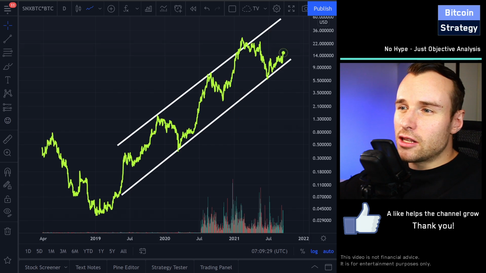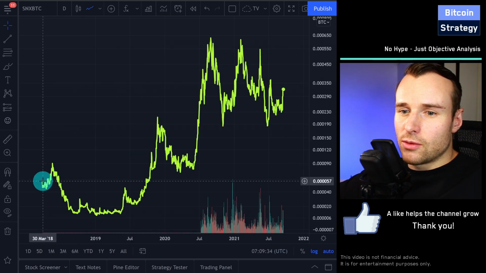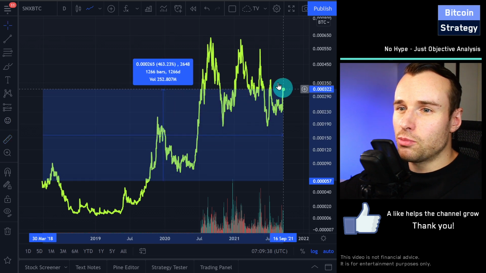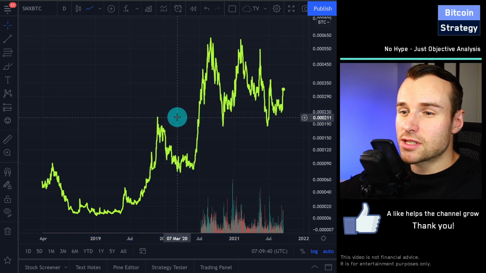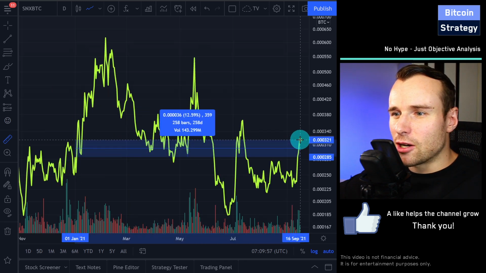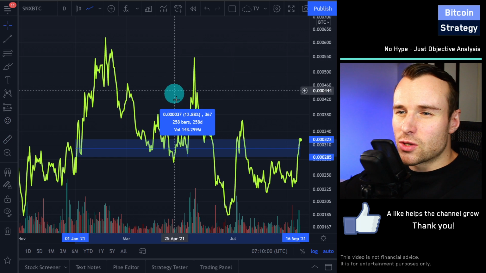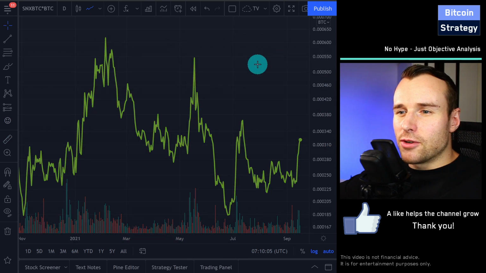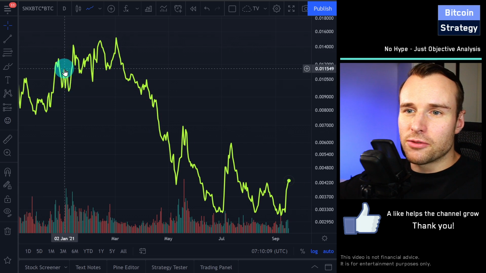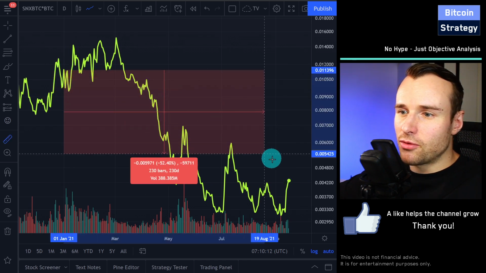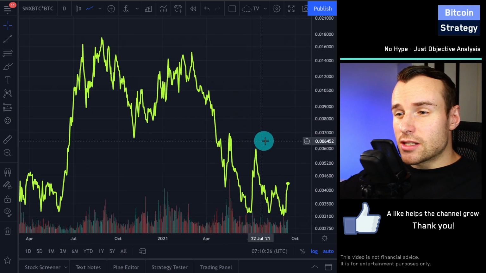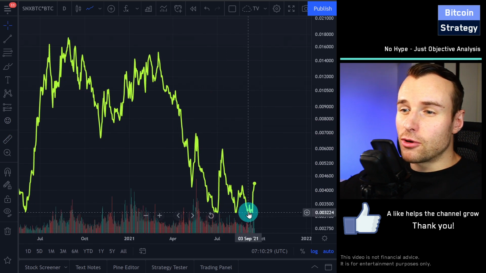Now let's look at the performance relative to Bitcoin. We can see since March of 2018, SNX outperformed by 460%. Since the beginning of the year, we can see a slight outperformance versus Bitcoin, 12.9%, and versus Ethereum we probably see an underperformance. Yes, since the beginning of the year, SNX is underperforming by 62% roughly. Now the question here really is, how well can this pump over here last?